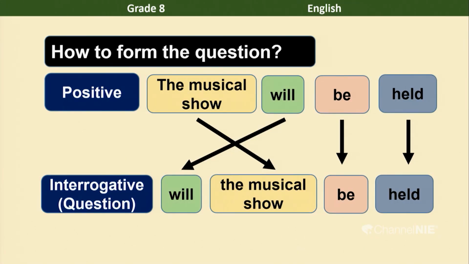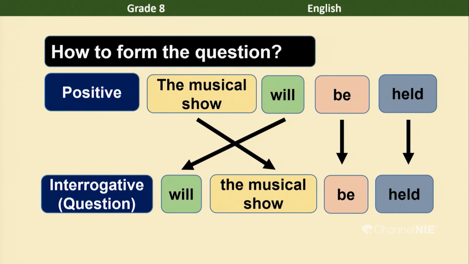Here we have: the musical show will be held. Again, I am reading the sentence. The musical show will be held. Now, what is the question? Will the musical show be held? Yes.